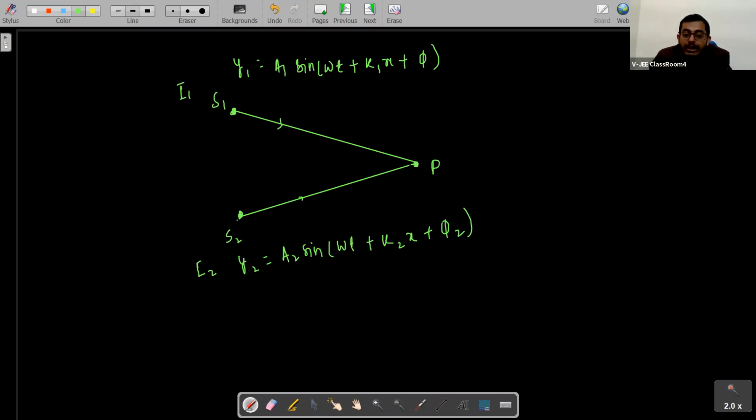This point is getting two SHMs, two simple harmonic motions. Now, if we talk about phase difference at this point P, let us say that this point is at a distance x1 from S1 and at a distance x2 from, students? S2.